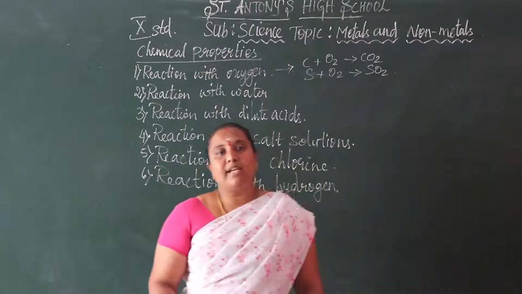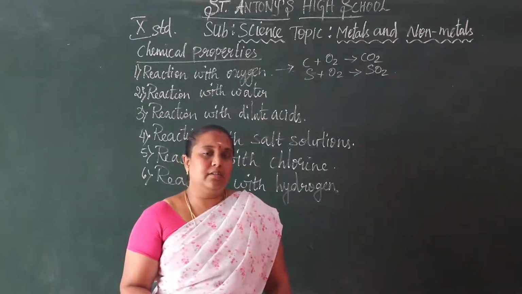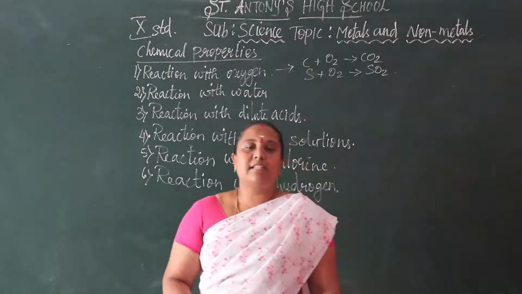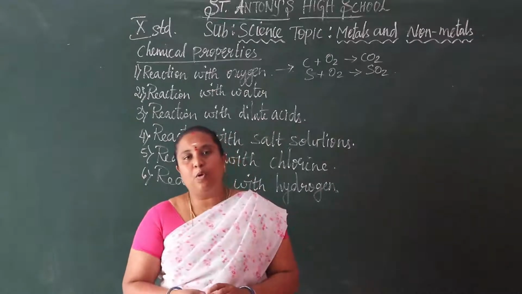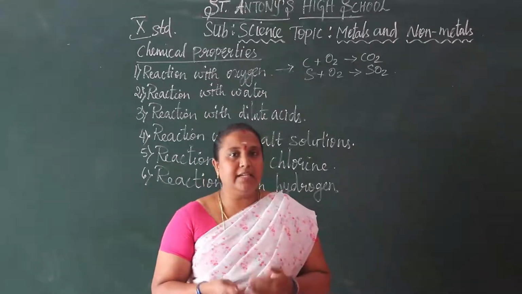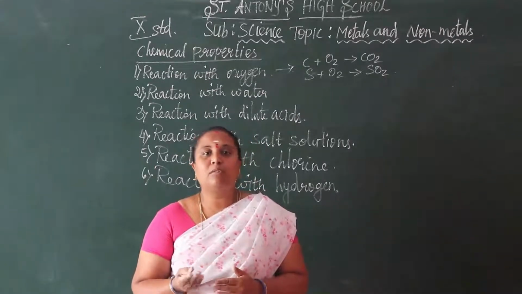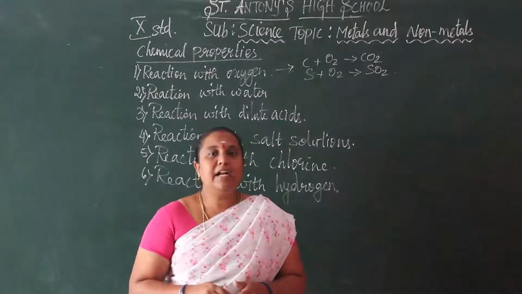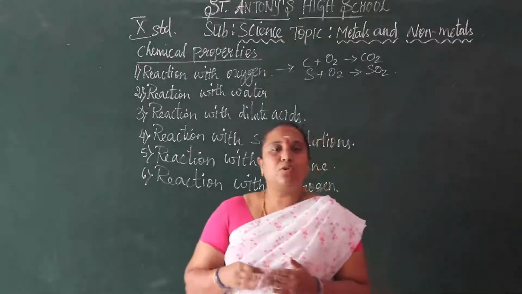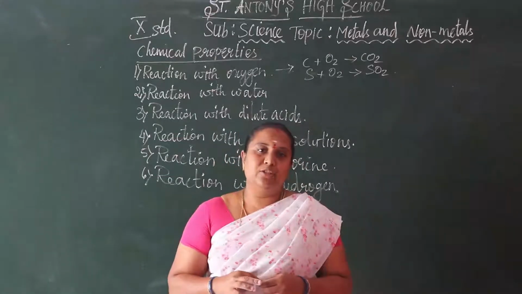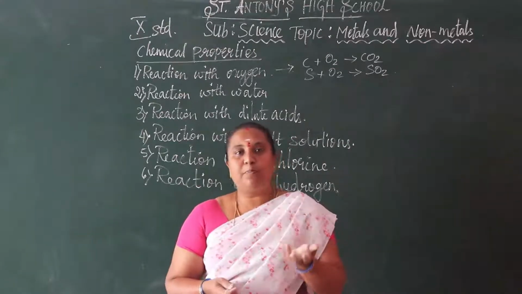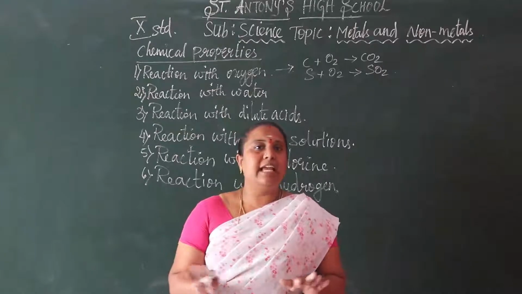In metallic oxides, I told you one more thing: aluminium oxide and zinc oxide show both basic and acidic properties, so we call them amphoteric oxides. But these non-metallic oxides show neither basic nor acidic properties, so we call them neutral oxides. They don't show either property.